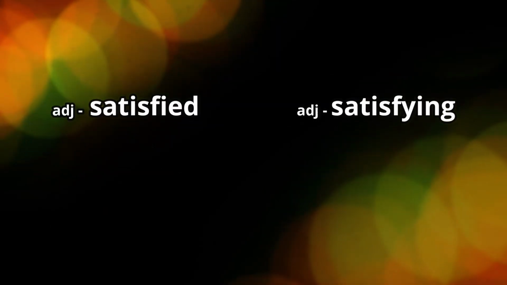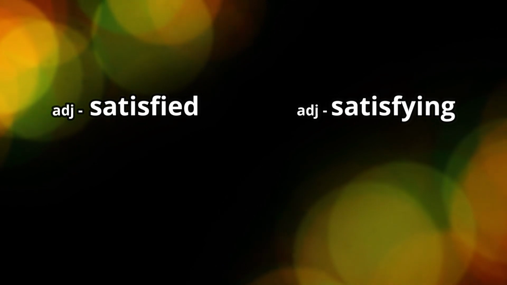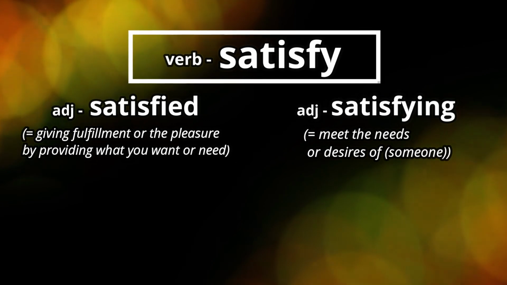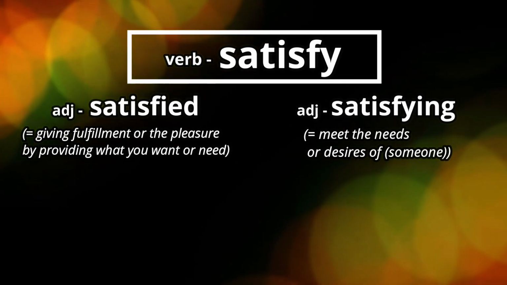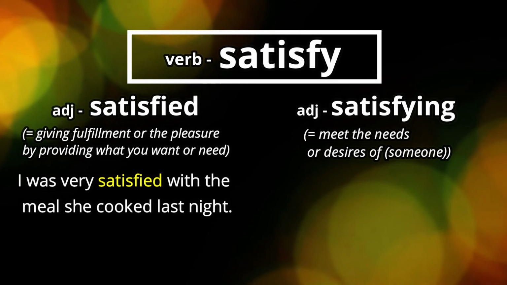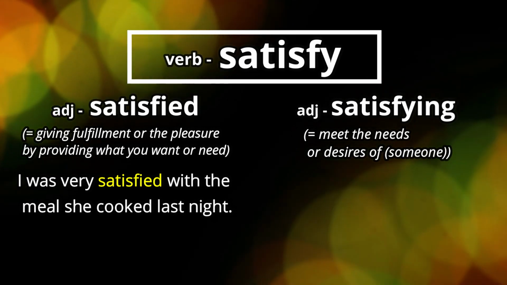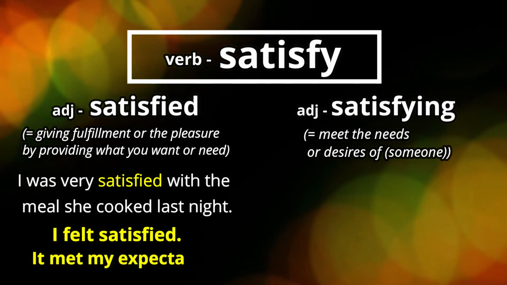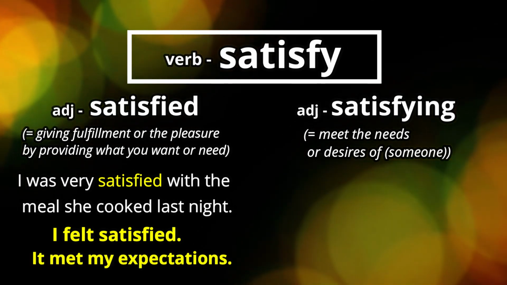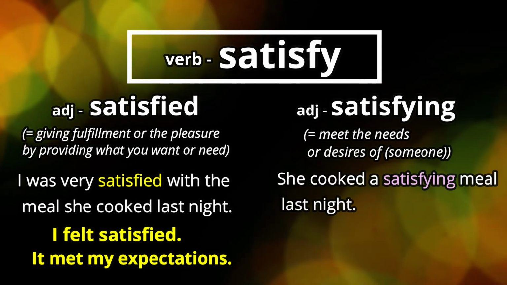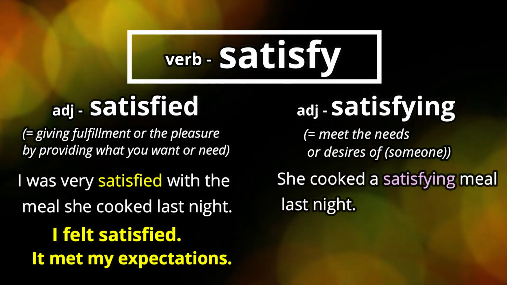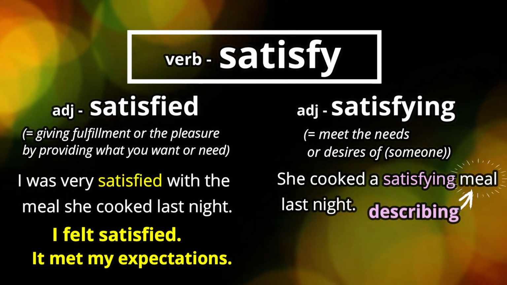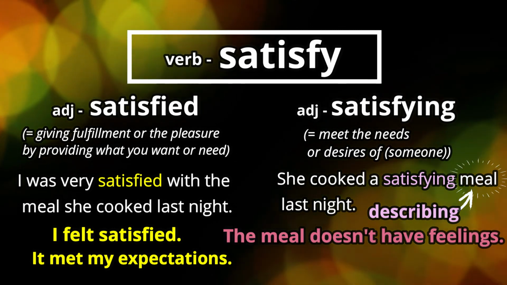And our last two adjectives in the video are going to be satisfied and satisfying, and they come from the verb satisfy. And in the first example, I was very satisfied with the meal she cooked last night. I felt satisfied. Okay, it met my expectations. All right, and in the next example, she cooked a satisfying meal last night. What are we describing here? We're describing the meal. All right, the meal doesn't have feelings.